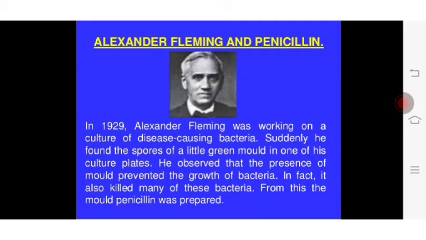You are seeing the great discoverer Alexander Fleming, who discovered penicillin. In 1929, Alexander Fleming was working on a culture of disease-causing bacteria. Suddenly, he found the spores of a little green mold in one of his culture plates. He observed that the presence of mold prevented the growth of bacteria. In fact, it also killed many of these bacteria. From this, penicillin was prepared.